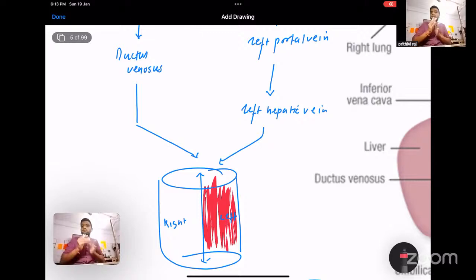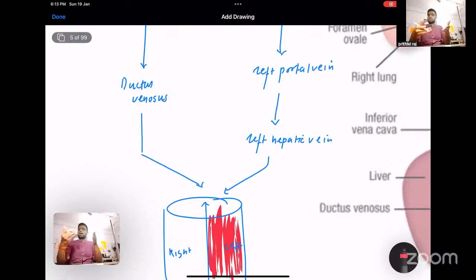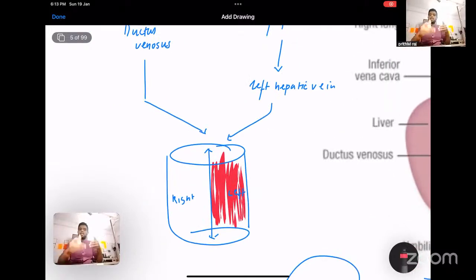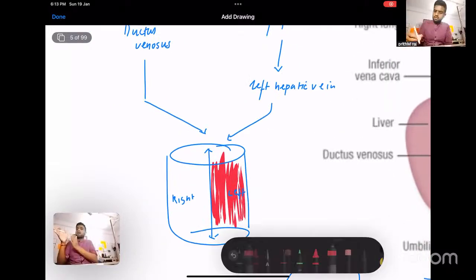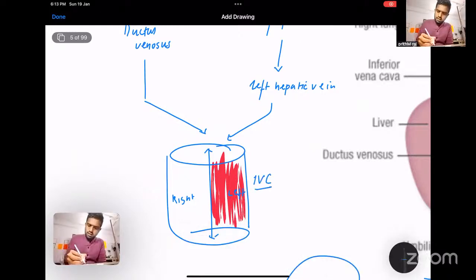So the left side will contain the oxygenated blood that arises from the UVC. 50% gets shunted by your ductus venosus and 50% enters the hepatic circulation via the left portal vein and left hepatic vein, and it enters the left side of your IVC. But you also know the deoxygenated blood from the lower part of the body, from the abdomen, is also carried by the IVC.